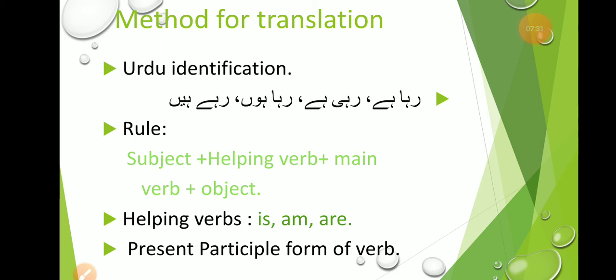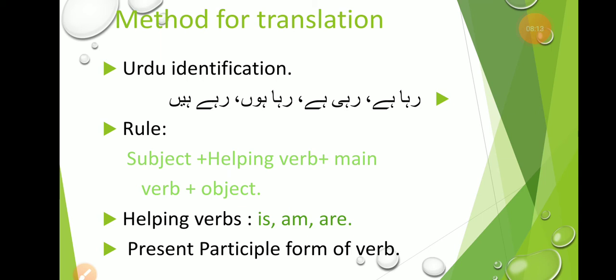He is running. In this sentence we have no object. He is subject, is helping verb, and running is the main verb. This is also a sentence of present continuous tense. When you translate sentences from Urdu into English, after the subject, and subjects are the persons or the doer of action, that can be I, we, you, he, she, it, and they, you will use helping verbs. In present continuous tense, you use the helping verbs is, am, are.